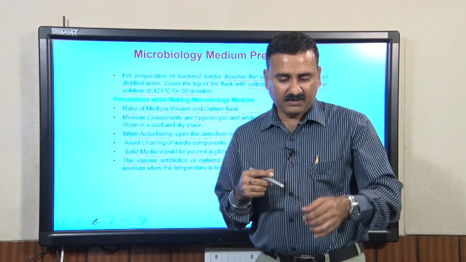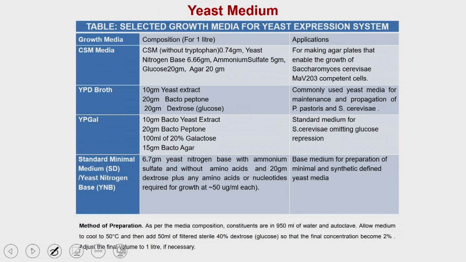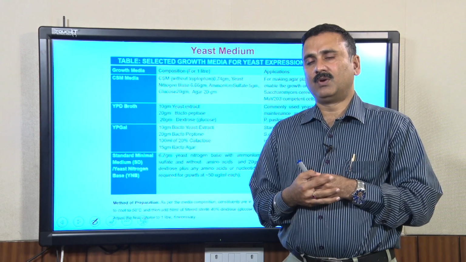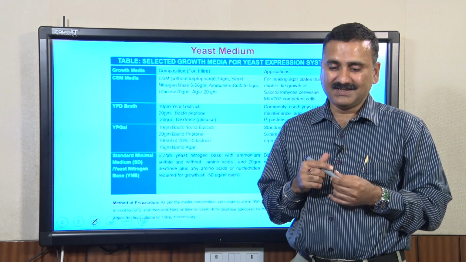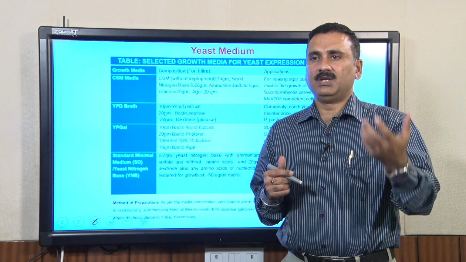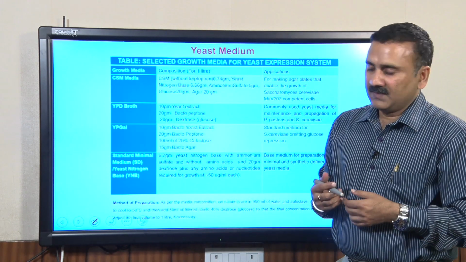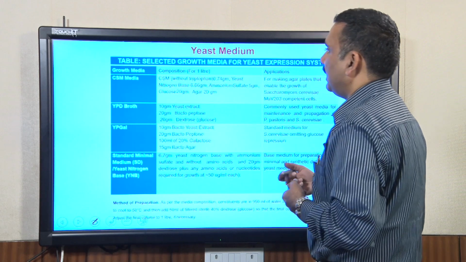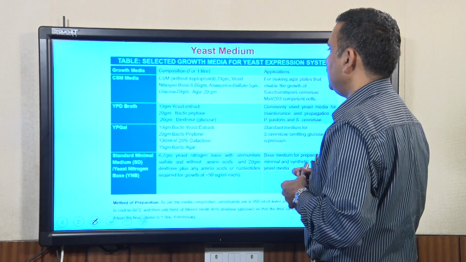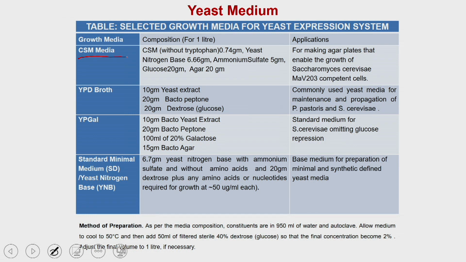So, let us see what are the different media available for the eukaryotic cells. Initially we will take up the easy eukaryotic cells, which are called the yeast cells. Yeast are unicellular eukaryotic cells, and these are the selected media we can use for yeast propagation. These are called CSM media, YPD media, YP-Gal media, and standard minimal media.